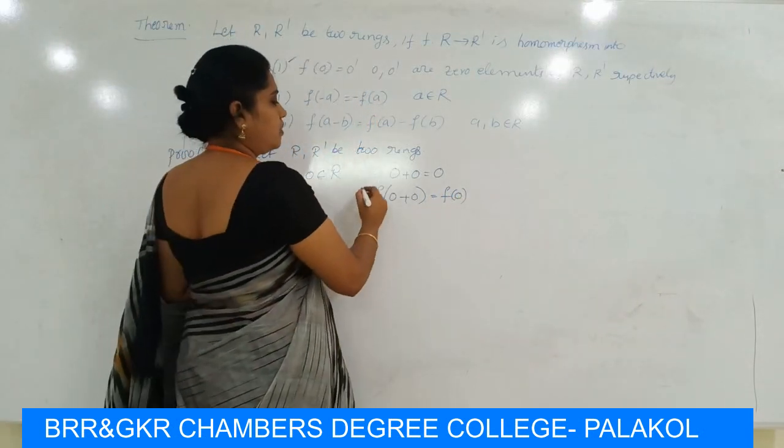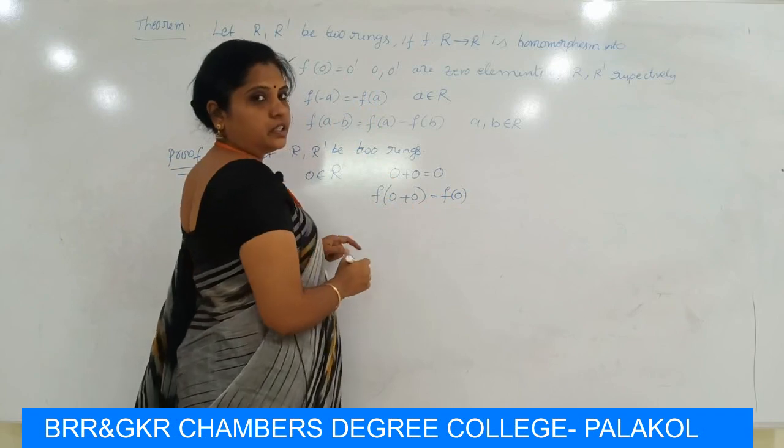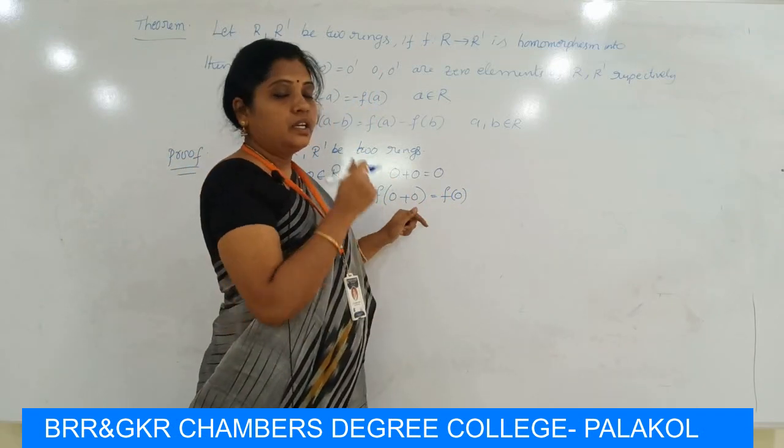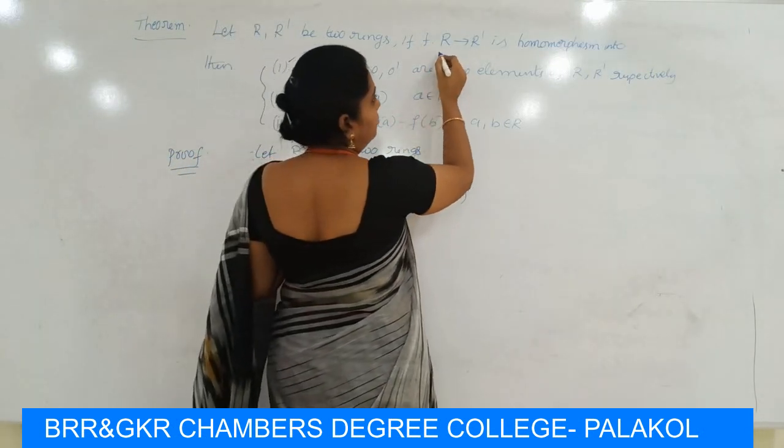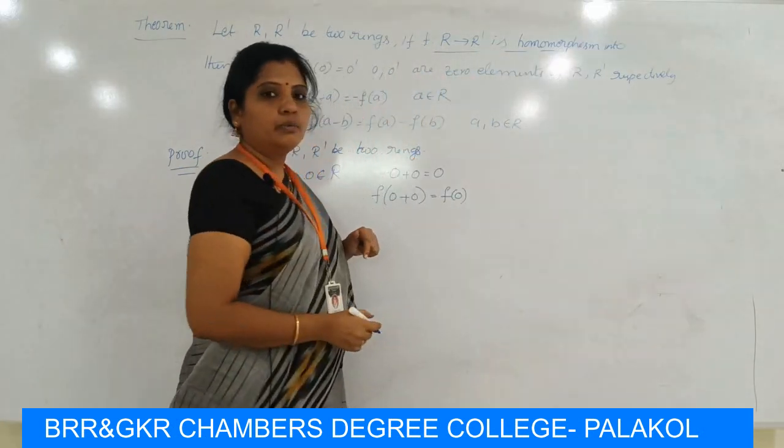Here f of a plus b. Here our hypothesis is that f is a homomorphism.